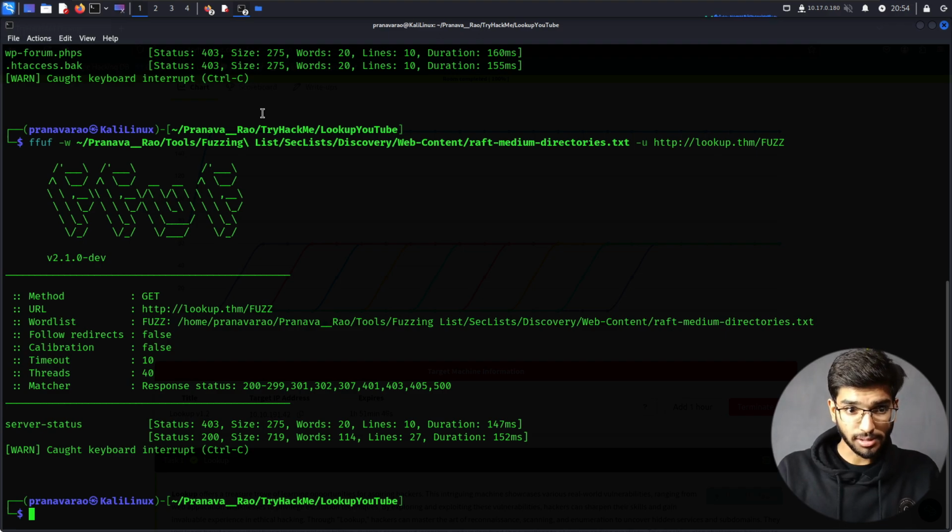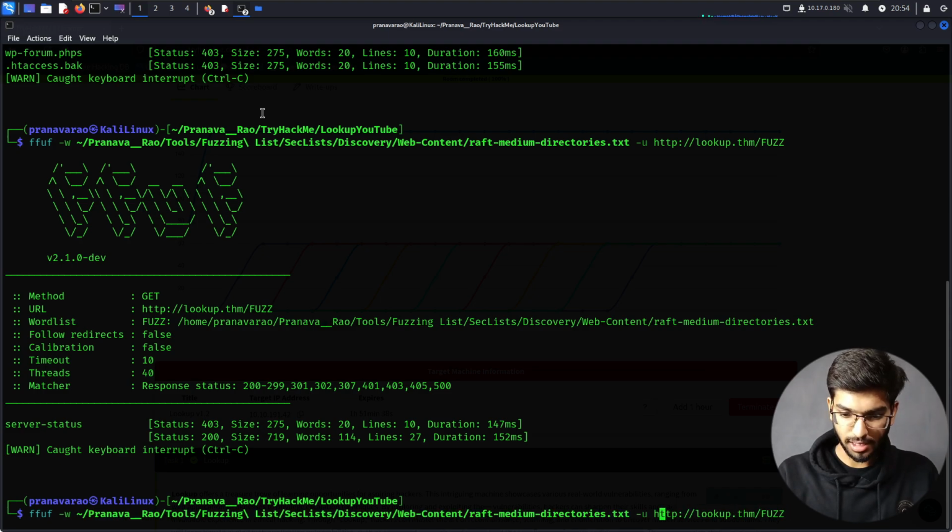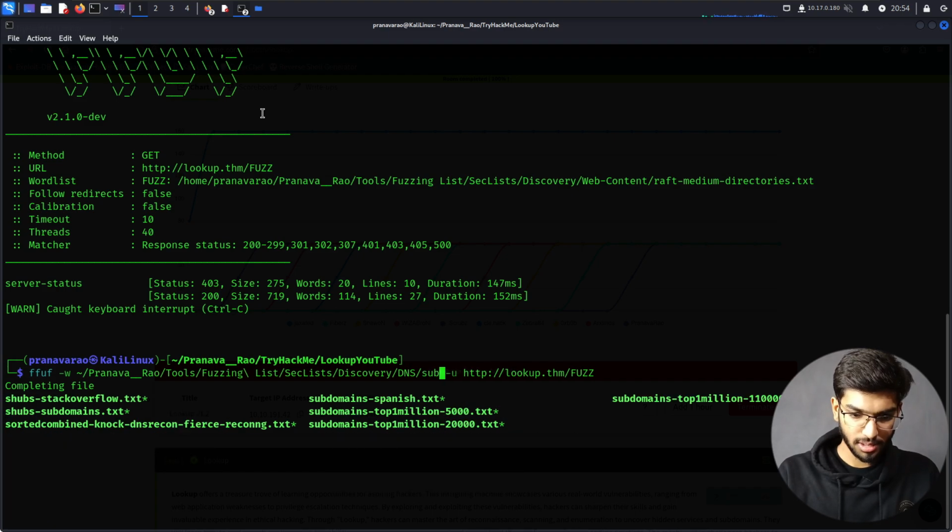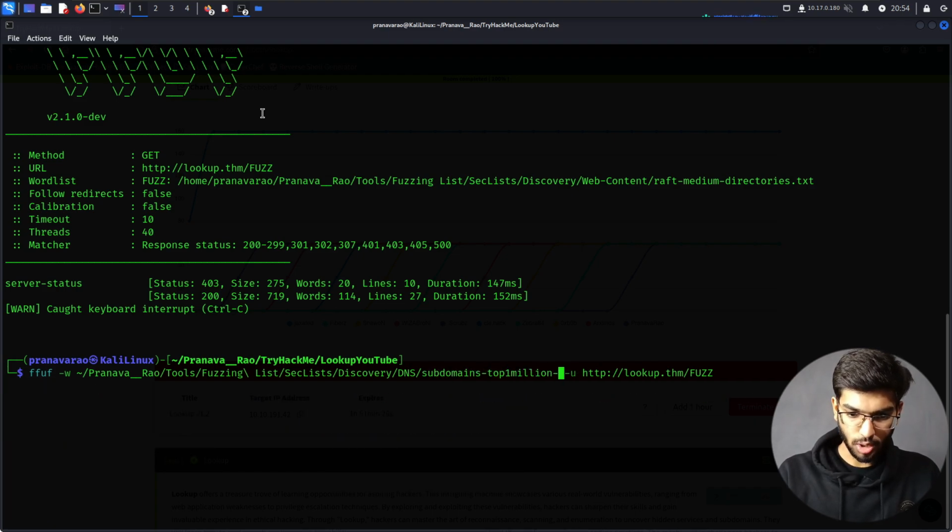What about subdomains? So ffuf, the same thing. I'll just modify it here. Discovery instead of Web-Content, we say DNS, and then subdomains, top 1 million and this number. I specify -u.